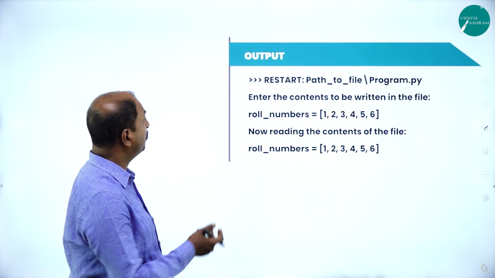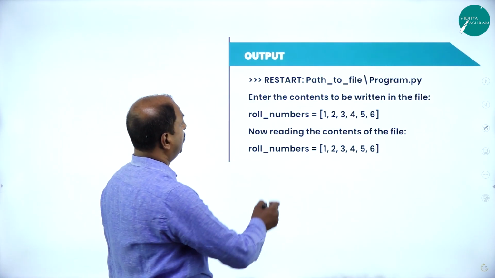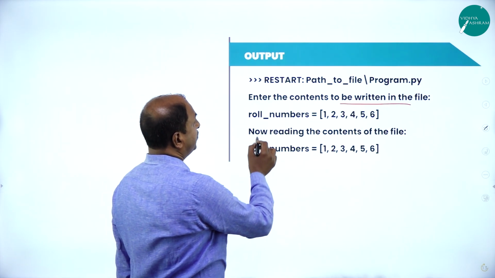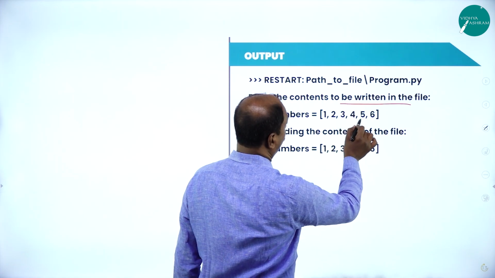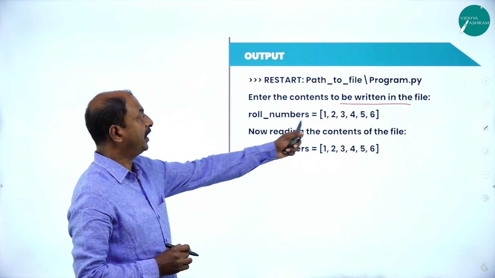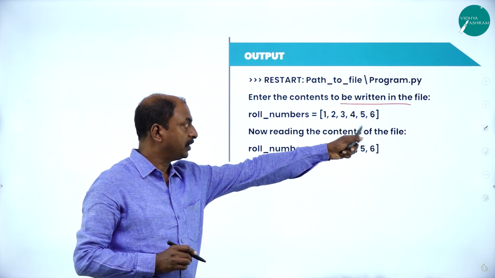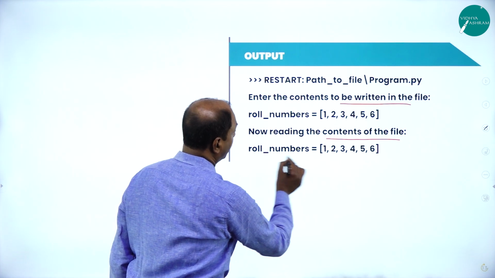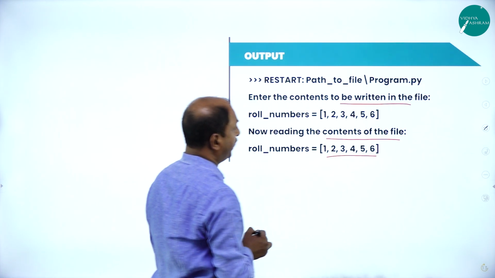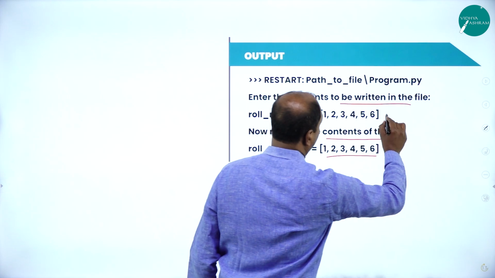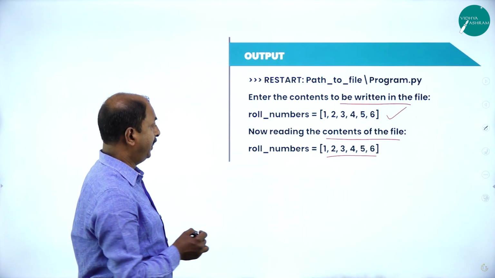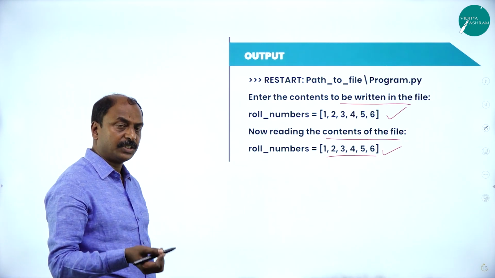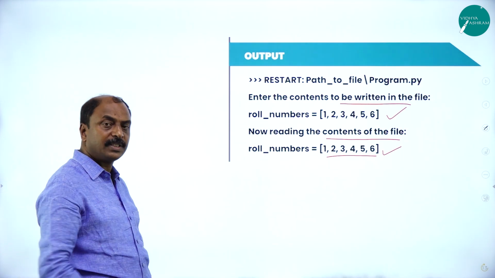Now let us see the output for the particular example. So here, enter the contents to be written in the file, first one. Next one is, we say roll number equals 1, 2, 3, 4, 5, 6. See, this is the information we are writing here. Now, reading the content of the file is roll number equals 1, 2, 3, 4, 5, 6. So, this is the information we have written to a text file, and this is the same information we are reading with the help of read function. So, this is the output for the previous example.